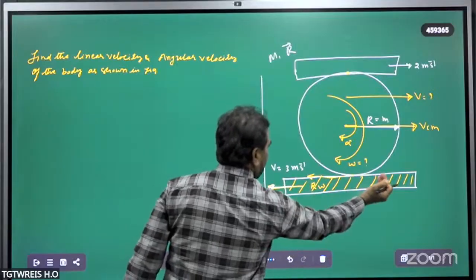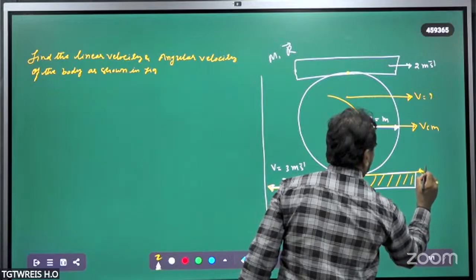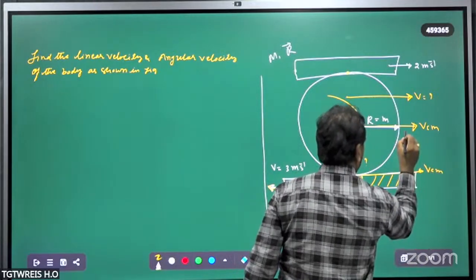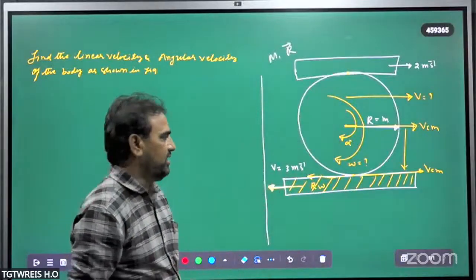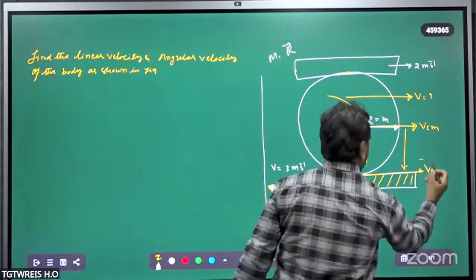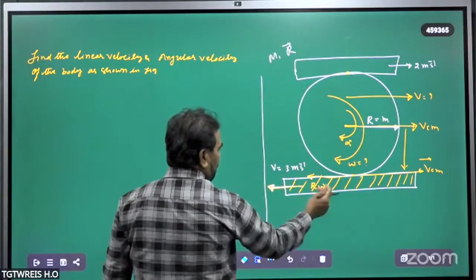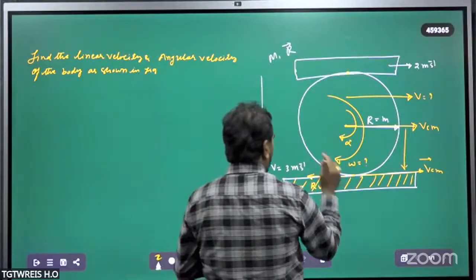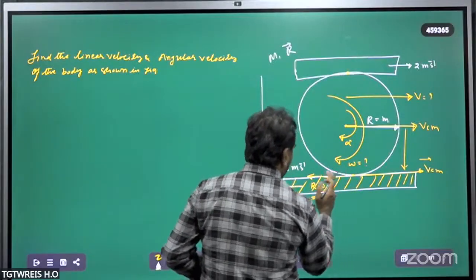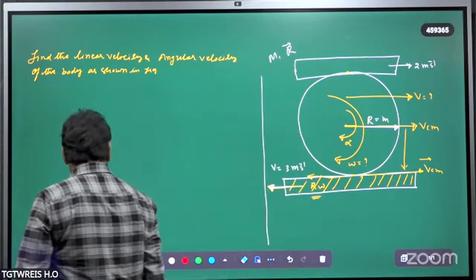Therefore, R omega is greater than VCM. When VCM is shifted to the point of contact, its magnitude and direction do not change, as we already know from vector laws. So here 3 meters per second is moving in the downward direction. This plank is moving backward, and R omega will also act in this direction, but VCM is acting in this direction.